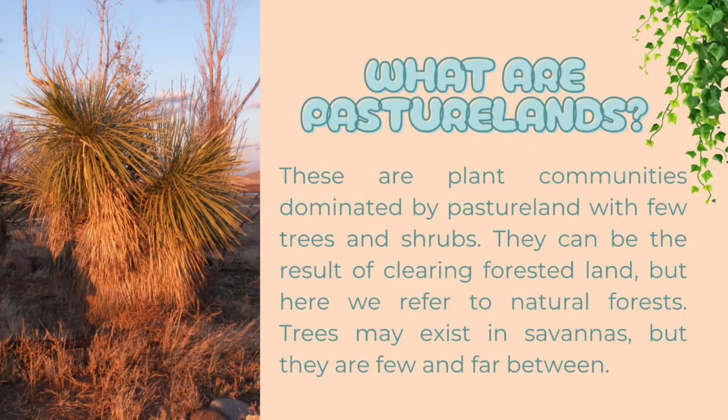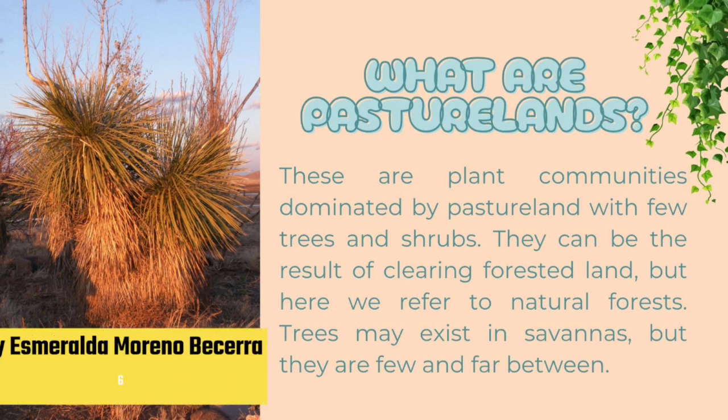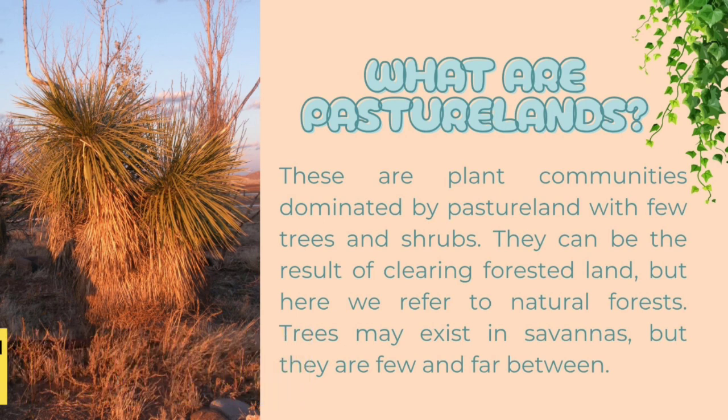Now let's talk about the pasturelands. These are areas mainly covered by grass and a few small trees or shrubs. In some cases, they appear as if their forests had been cleared. But in this presentation, we are focusing on natural pasturelands. Trees can still exist in these areas, like in savannas, but they are usually very few and far apart. So basically, pasturelands are open plant communities where grass dominates the landscape.